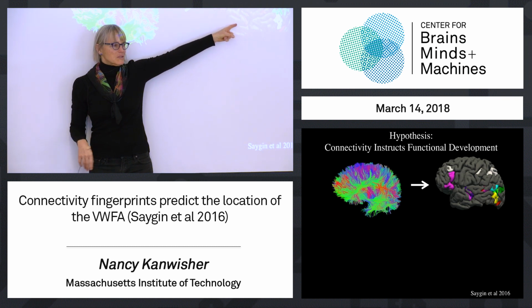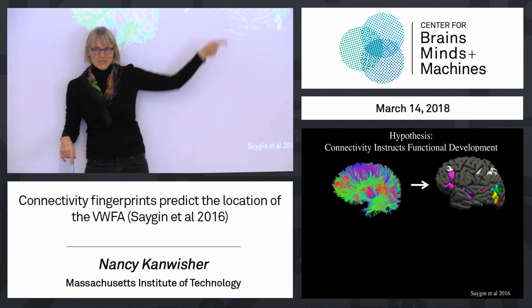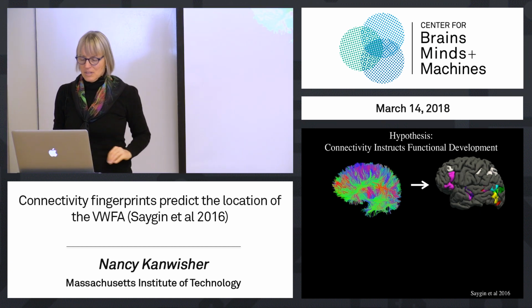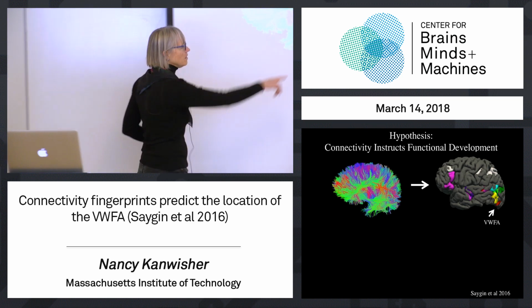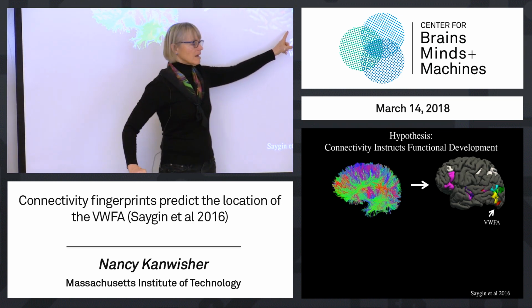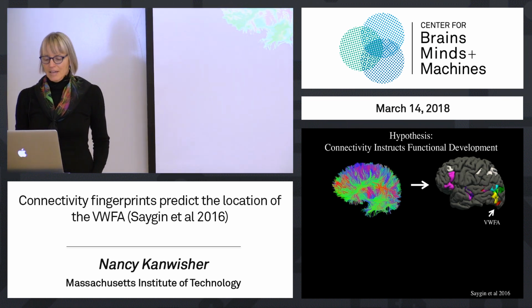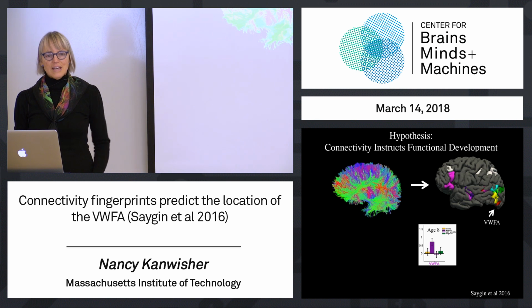Okay, this is me with a bunch of functional regions in my head. Doesn't matter which ones, we're just asking the general question. I'm going to skip over all the details, but just give you the gist of a recent paper that we published looking at this. We found the visual word form area, that's right down in there, about there, left hemisphere. We scanned kids at age 8 and age 5, same kids. Age 5, then age 8.